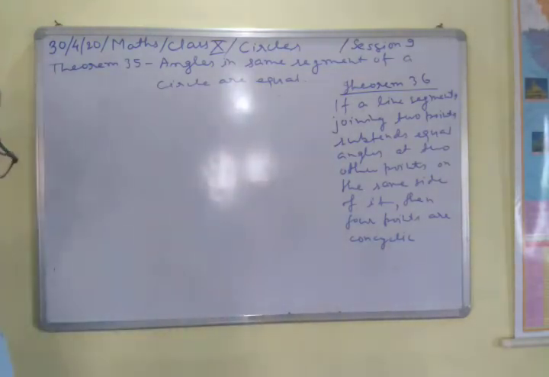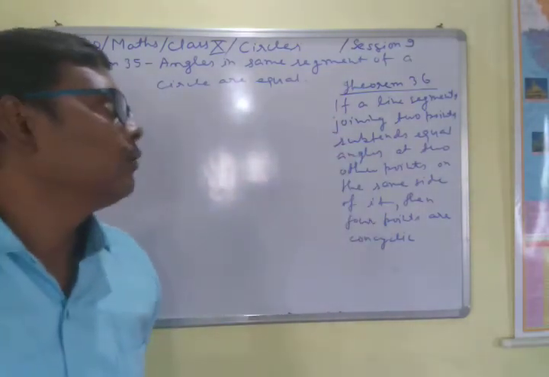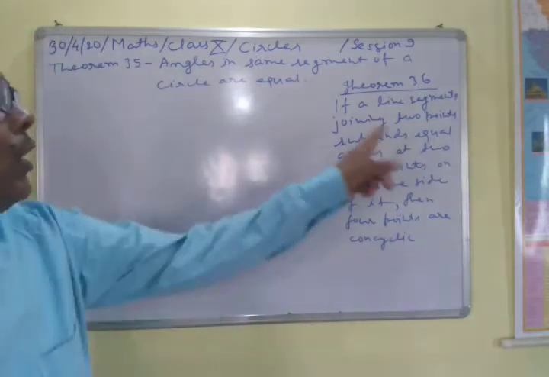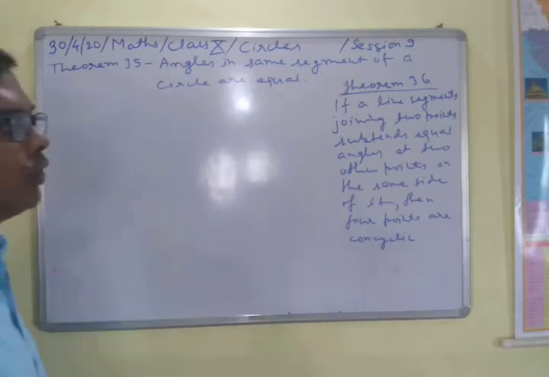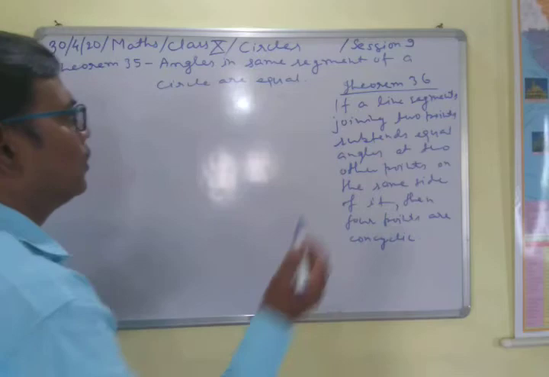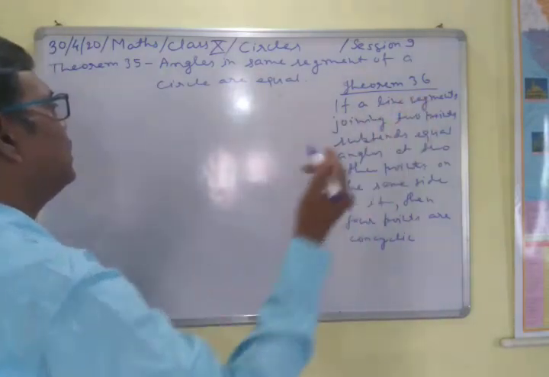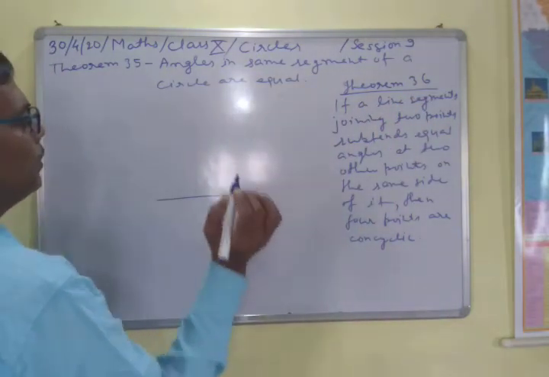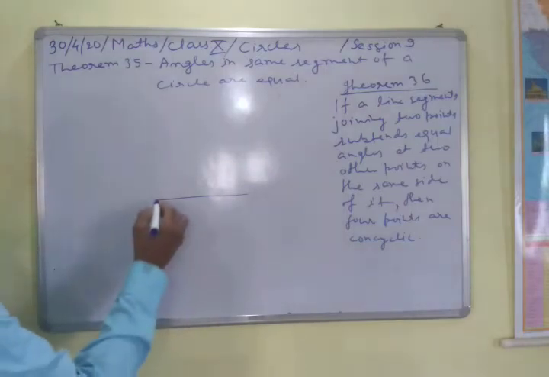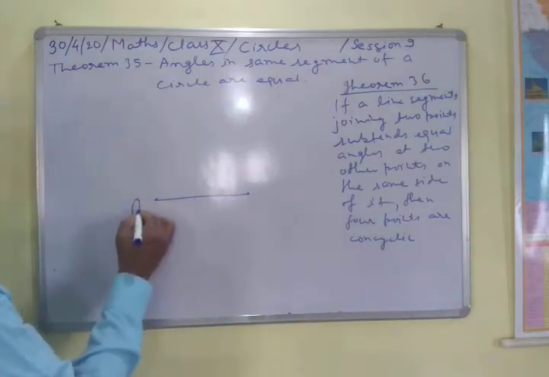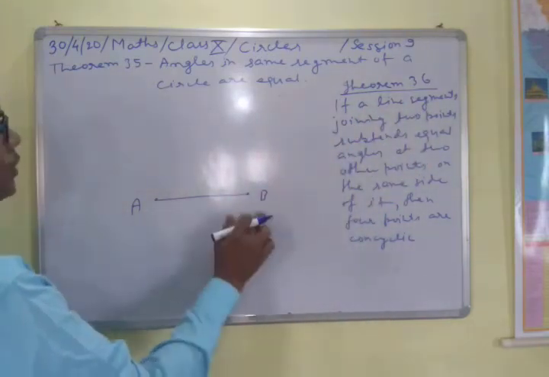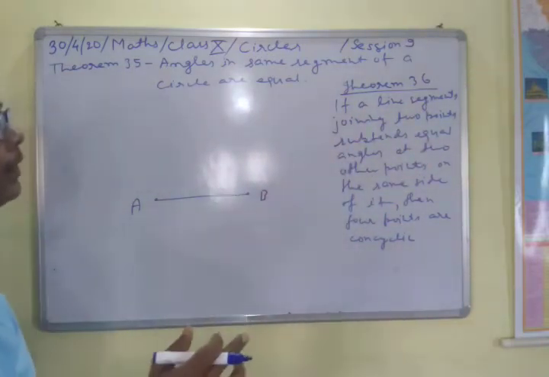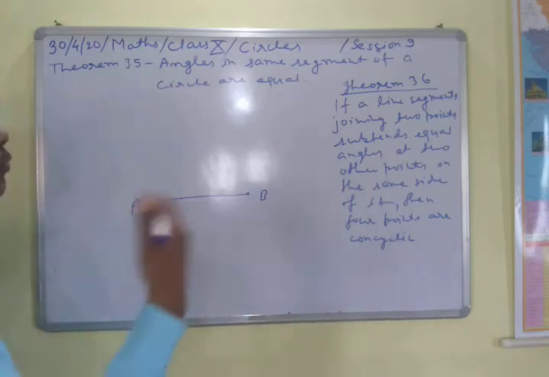The next theorem is here. I have written here that if a line segment joining 2 points subtends equal angles at 2 other points on the same side of it, then the 4 points are concyclic. First, understand what is written here. Suppose there is a line segment here, and these are the 2 points, suppose the point A and point B. So if a line segment joining 2 points A and B subtends equal angles at 2 other points on the same side.